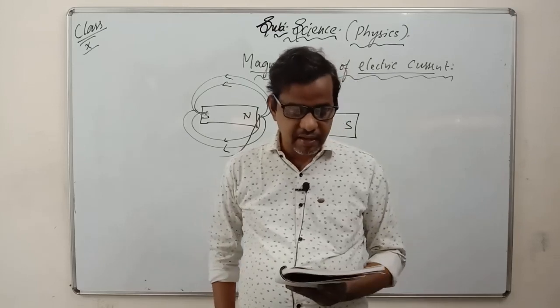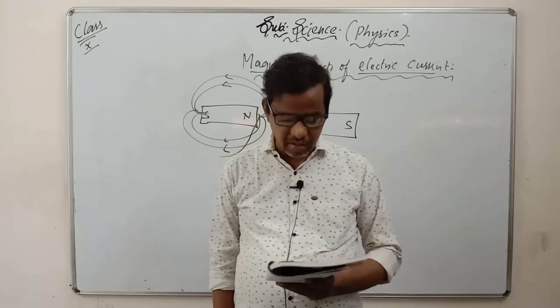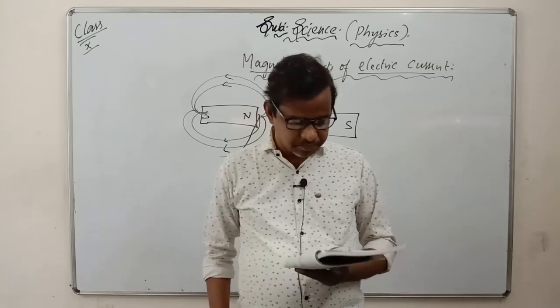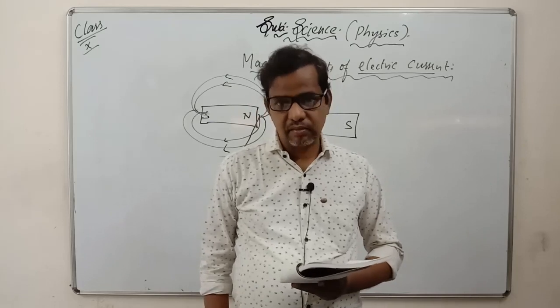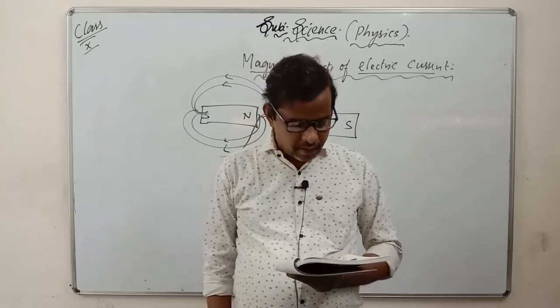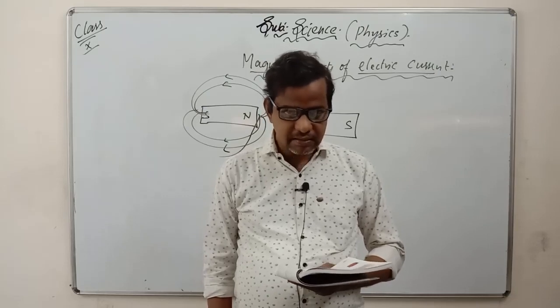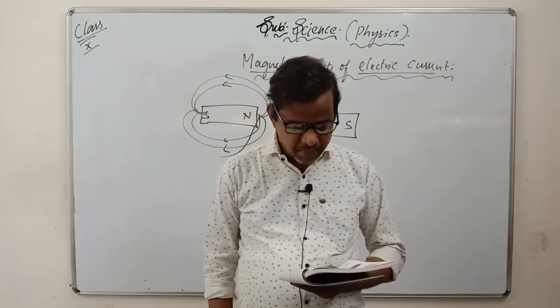And he has given the electric motor also. We have a simple electric motor; how does the electric motor work here? See, in the picture, I will explain the picture, you go on seeing the textbook there. You have two magnets, one with a north pole and one with a south pole.